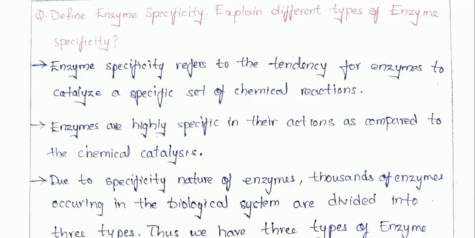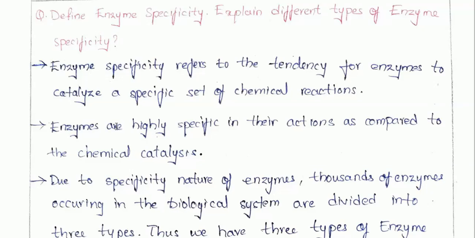Enzyme and substrate form an enzyme substrate complex, and based on the specificity only, a particular enzyme binds to a substrate. Every enzyme is highly specific in its action.